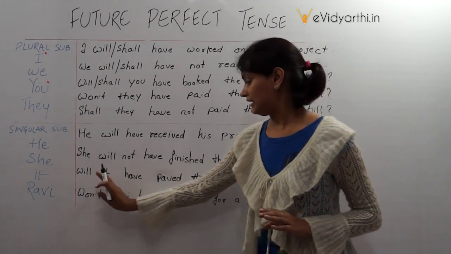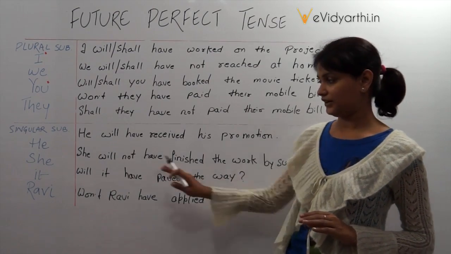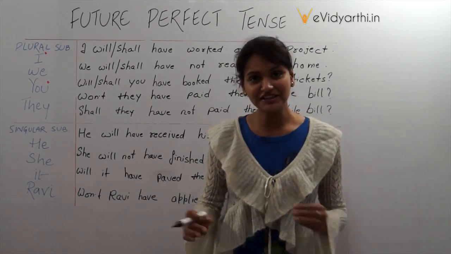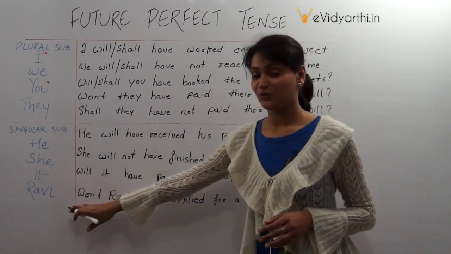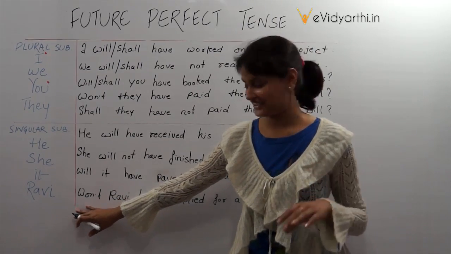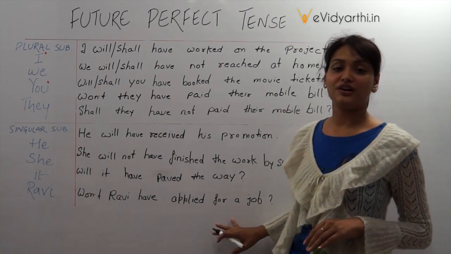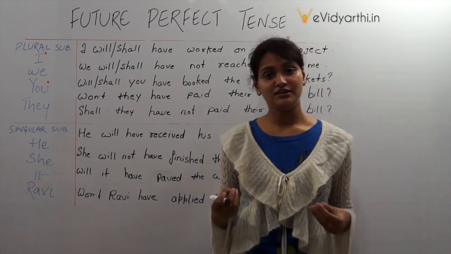Will it have paved the way? Alright, here we are asking something. Asking a question in negative formation with a negative expression, that is, will plus not becomes won't. Won't Ravi have applied for a job?